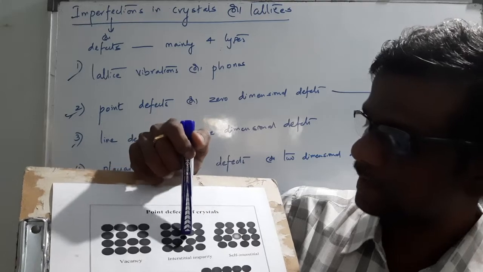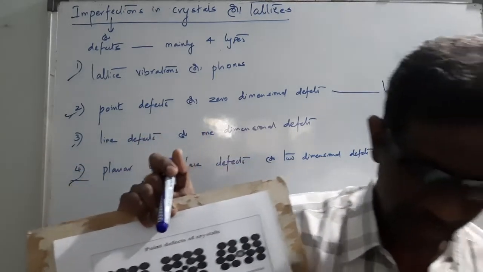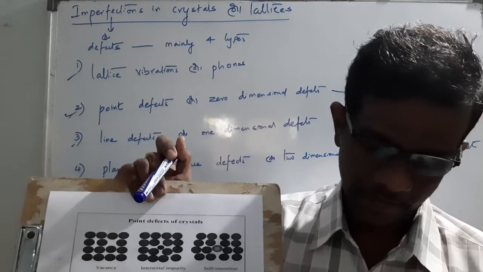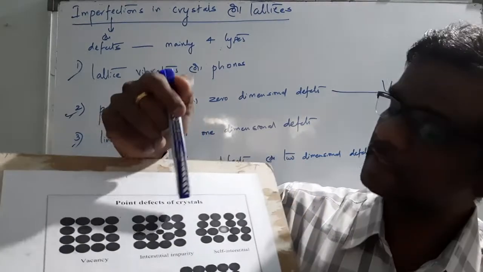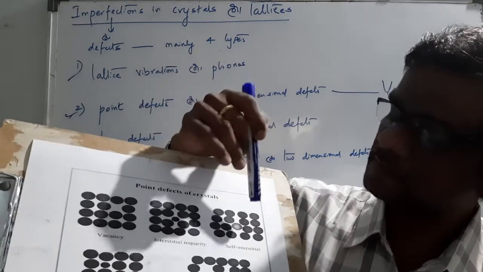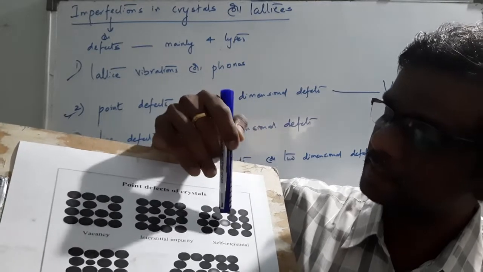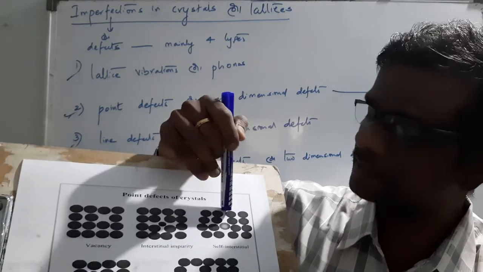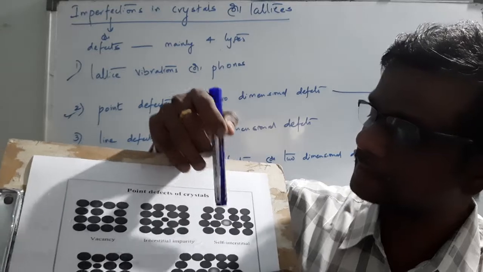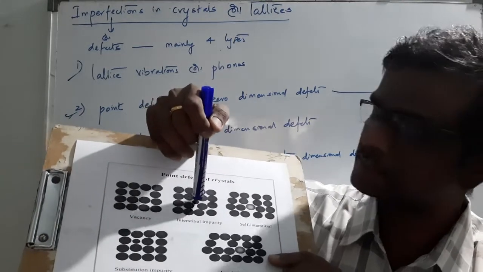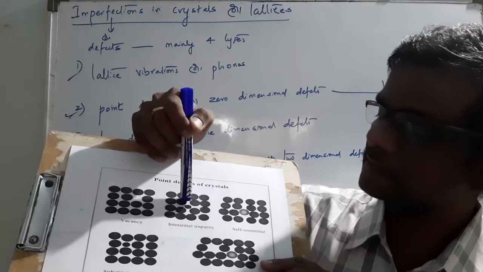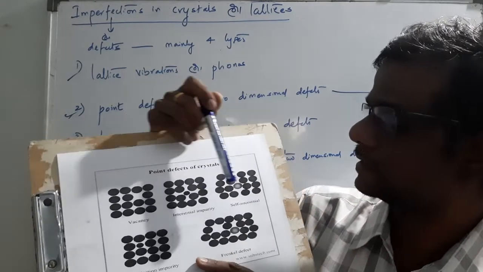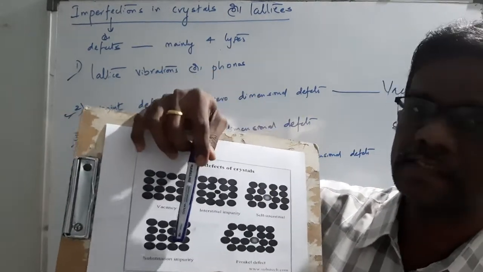Interstitial impurity means it occupies an interstitial site of the matrix. Don't confuse: in substitutional impurity, the atoms may not be in a regular pattern, and interstitial impurity means one foreign atom is added to this. So these are the main point defects: mainly what is vacancy, what is interstitial impurity, what is self-interstitial impurity, and what is substitutional impurity.